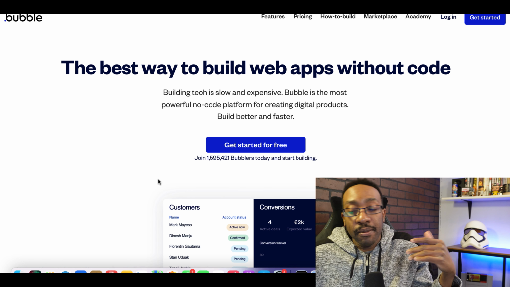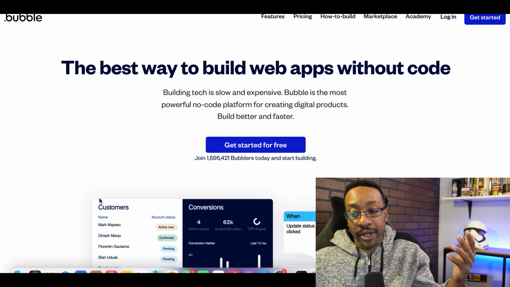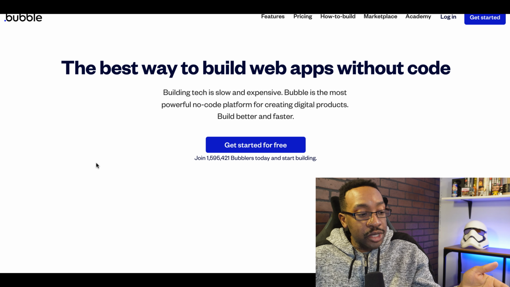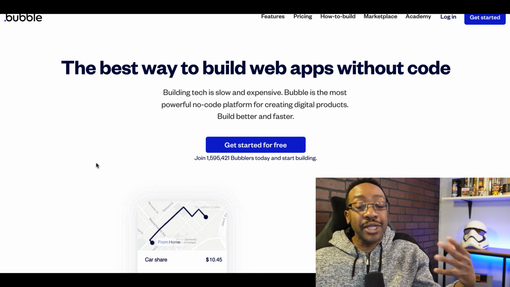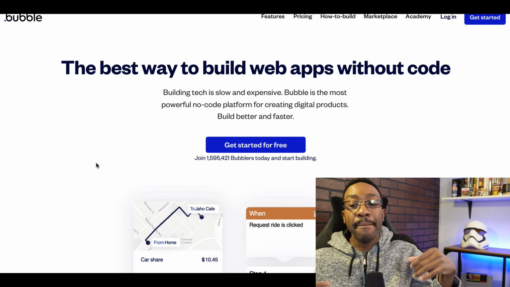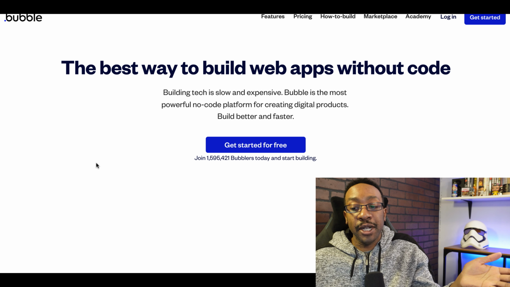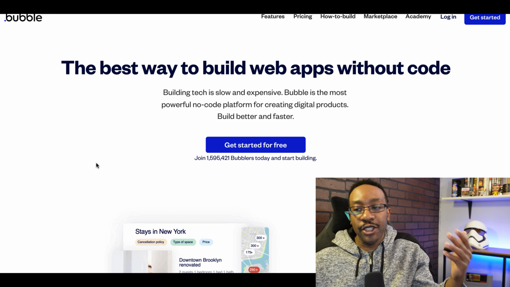Next up, we're going to be looking at Bubble. Bubble is probably one of the most established no-code platforms out there in the industry, and for good reasons. You can basically build anything with Bubble. The one thing I will say is the learning curve for this is pretty steep, so it will take some time to master how to use Bubble or to be proficient. But the things that you can build are pretty much limitless. It's like building on a blank canvas. You can build so much.